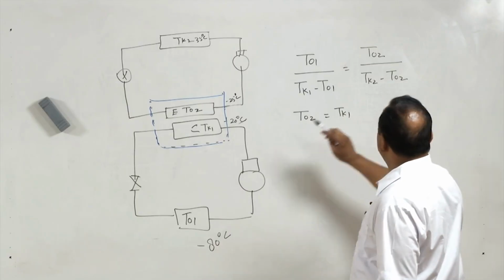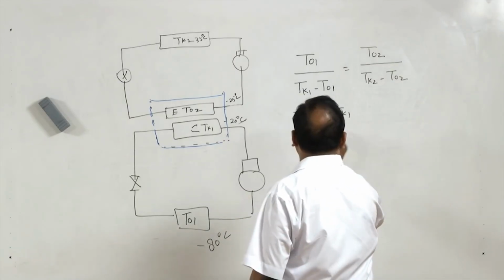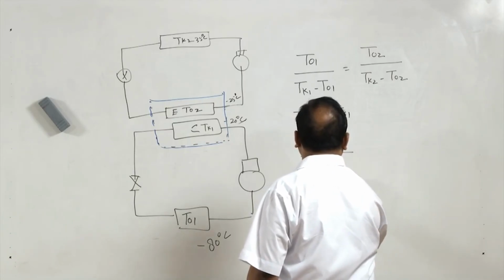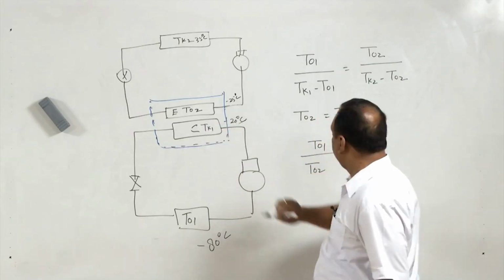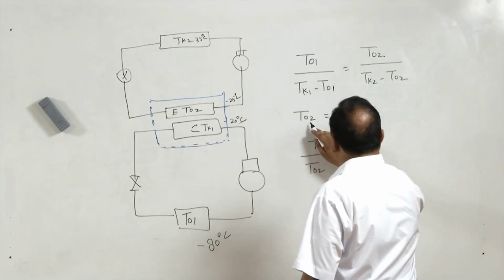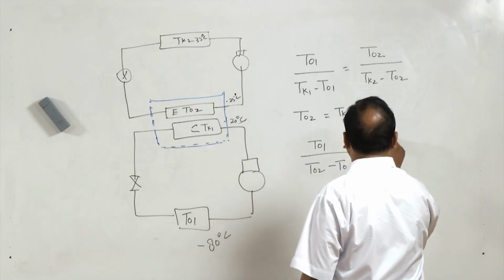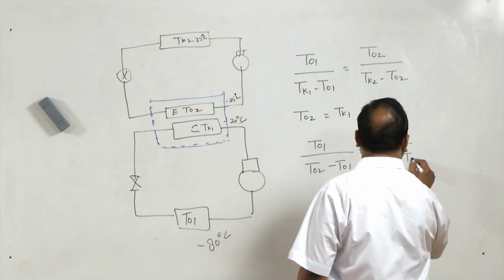If we assume TO2 is equal to TK1, then in TO1 divided by TK1 minus TO1, TK1 is replaced by TO2. So, TO1 divided by TO2 minus TO1 is equal to TO2 divided by TK2 minus TO2.